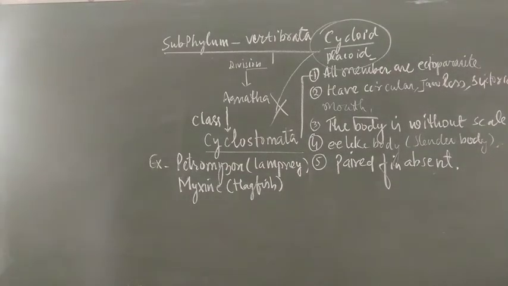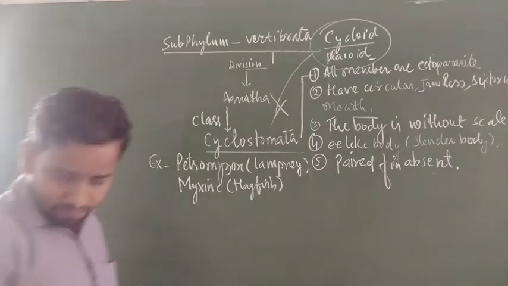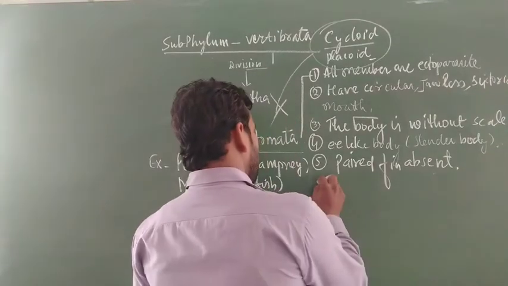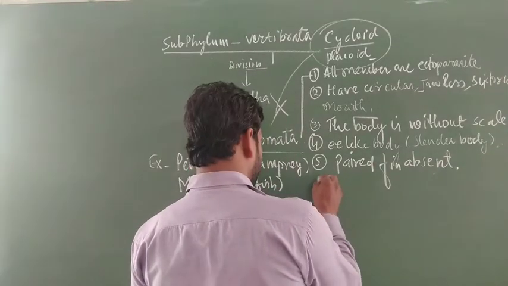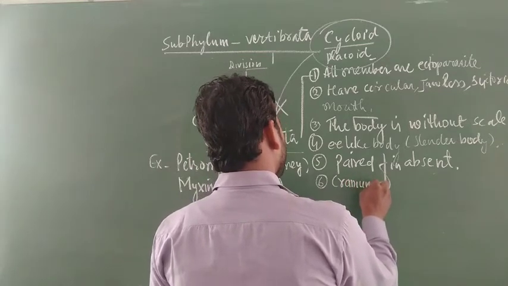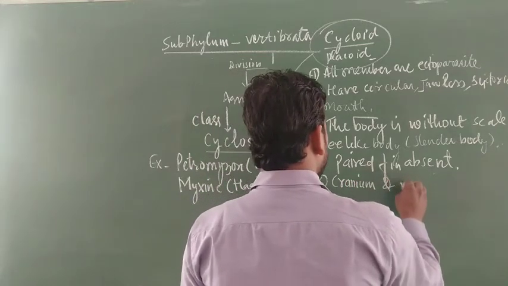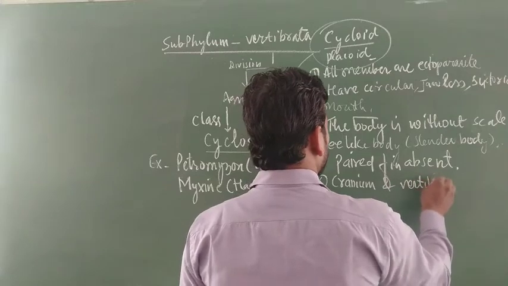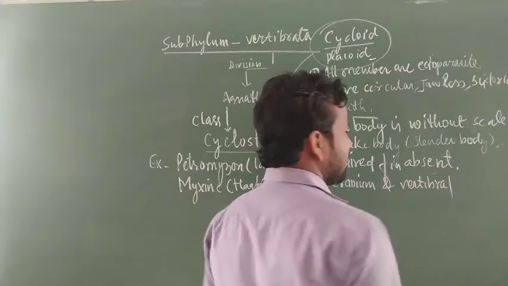Now here, cranium and vertebral column. Especially cranium, do you know?